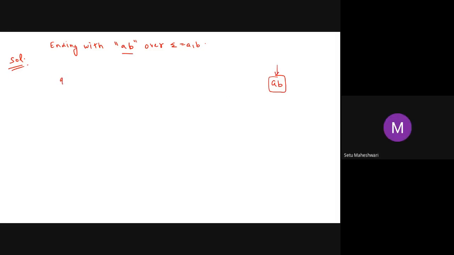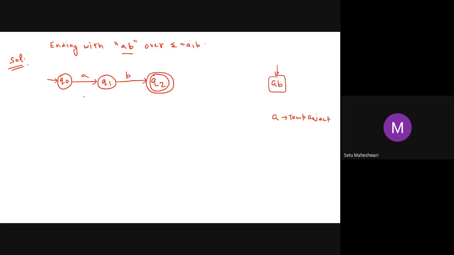So first I'm supposed to map AB. When I have A, I will reject it temporarily, so I'm supposed to end on a non-final state. Now after this, when I have B, I will accept it, not permanently, but temporarily. So that's why I will have a final state over there.